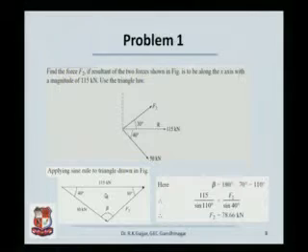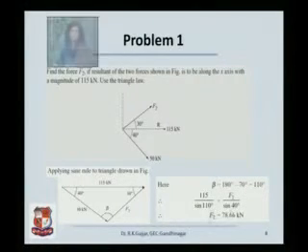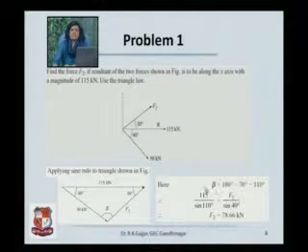So if we use the sine rule directly, we have the force 115 kilonewtons upon sine of the opposite angle, that is 110 degrees, is equal to the unknown force F2 divided by the sine of the opposite angle, sine of 40. Very clearly, F2 is available to you as 78.66.